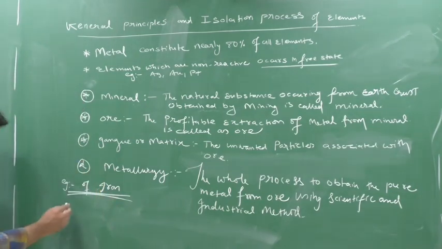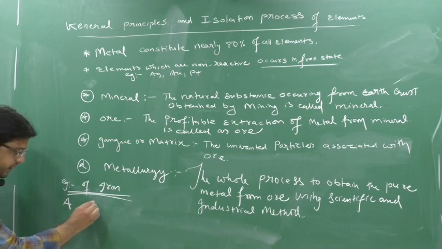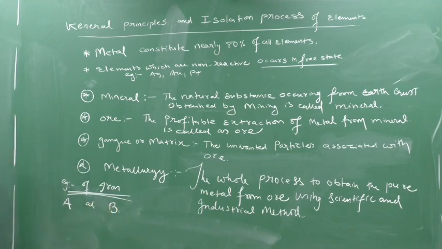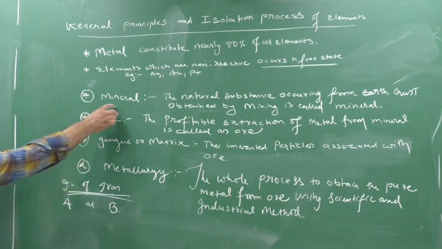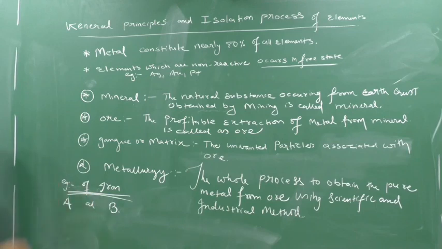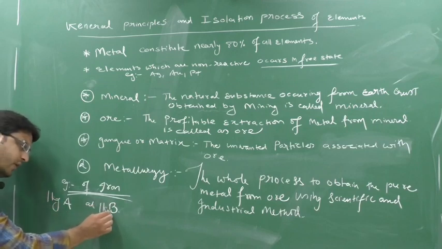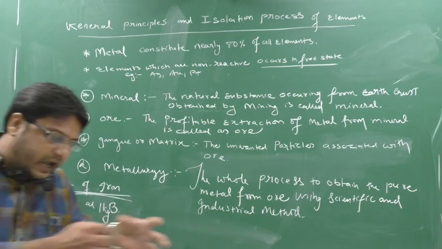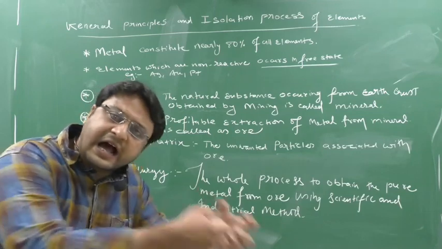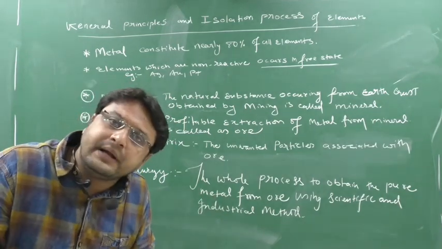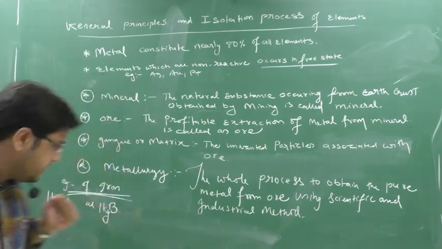Suppose I am digging the earth, I am mining the earth, and I got two minerals of iron, say mineral A and mineral B. During the digging or mining, I got the mineral of iron, mineral A and mineral B. Suppose I'm taking 1 kg of mineral A and 1 kg of mineral B. Both the minerals are of iron. Okay.